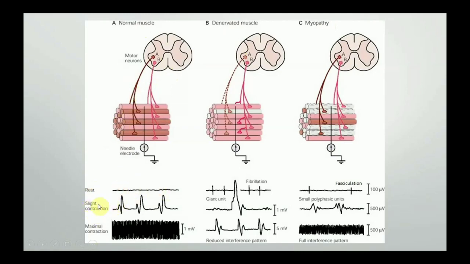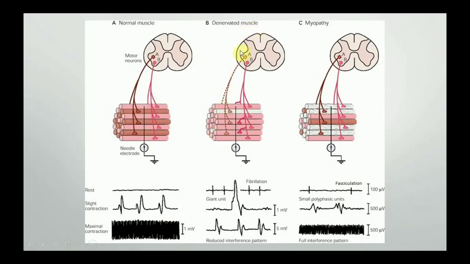When the person is asked to do slight muscle contractions, biphasic or triphasic motor unit potentials will be recorded as usual. When the person is instructed to do maximum contraction, these high frequency motor unit potentials are produced. This is known as interference pattern. So the normal interference pattern looks like this.